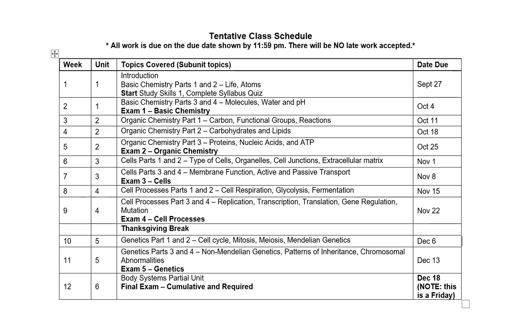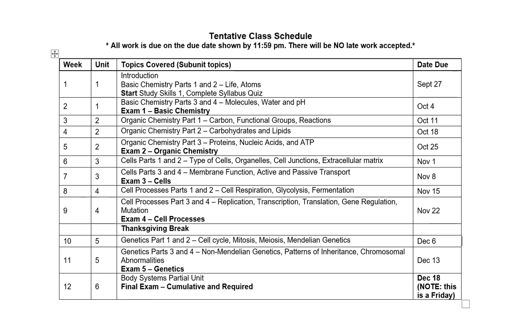At the end, I do want to bring your attention to, after Thanksgiving break, we have our genetics unit, which is our 5th unit. Remember, we have 5 whole units, and that's split up into parts 1 and 2, and then 3 and 4 in the 2 different weeks. And then you'll take exam 5 on genetics. Now, that last week, we have a partial unit. It's called the body systems partial unit.